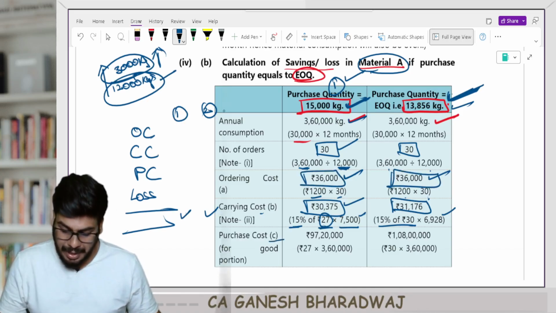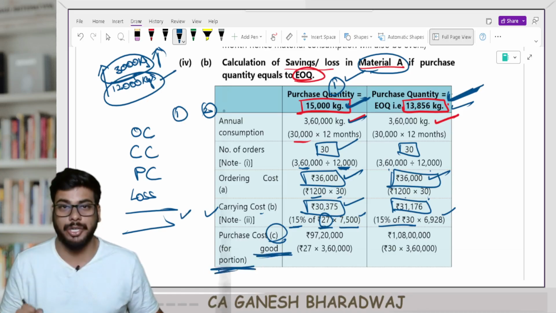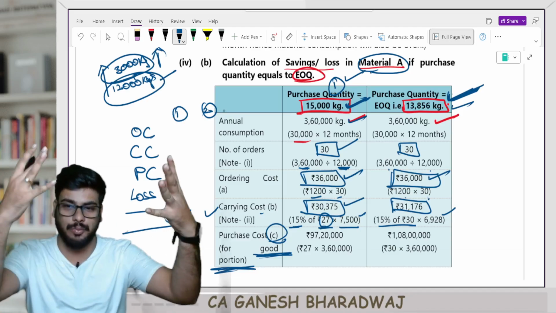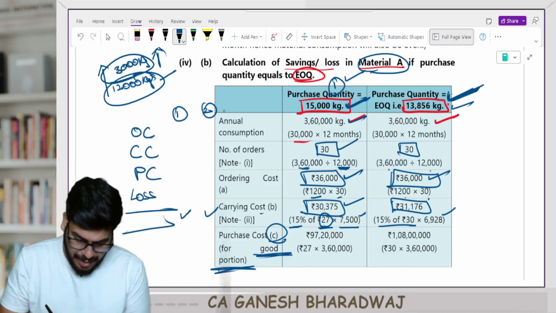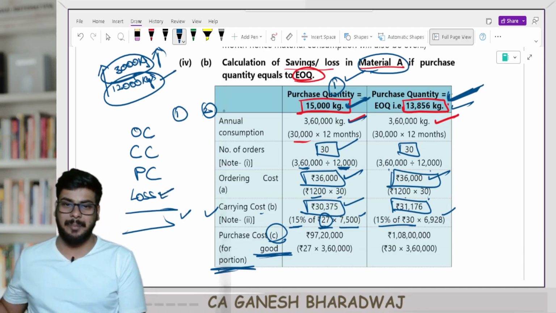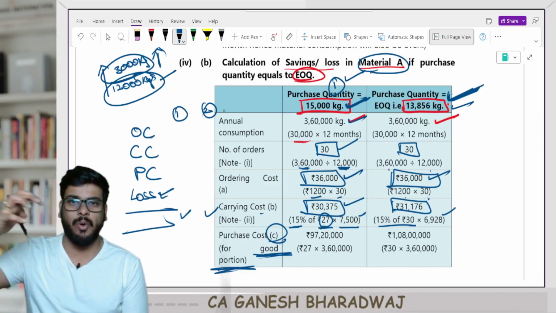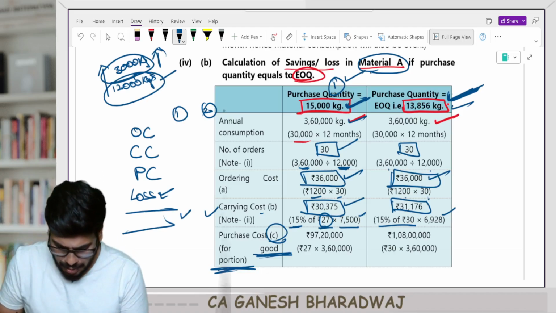Now, what will be the purchase cost for the good portion? Good portion means what? The goods which are properly used, consumed. Are you clear with this? Because anyways, the loss portion we are separately calculating it. Are you clear with this? Yes, very simple. So effectively, what is the good number of units consumed in a year?